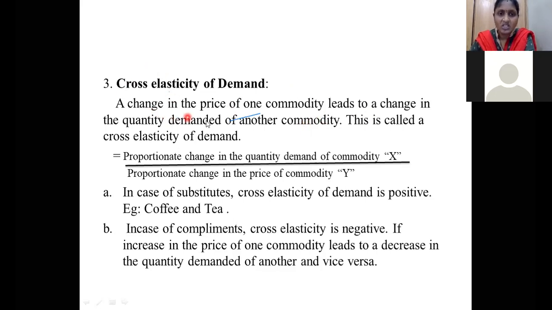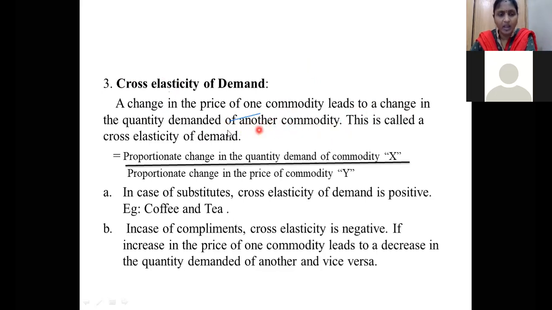That means a change in the price of one commodity, that is Parachute oil. They are increasing the price of Parachute oil, so it leads to a change in the quantity demanded for another commodity. So I am going for another company's oil. It may be Dabur oil, whatever it may be.